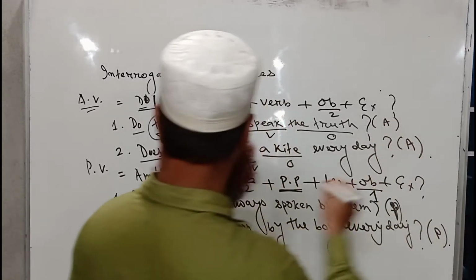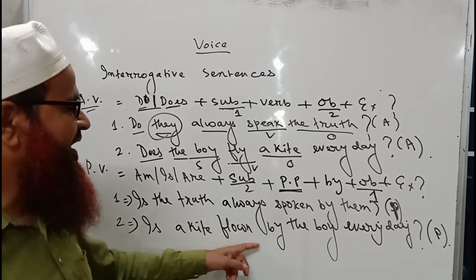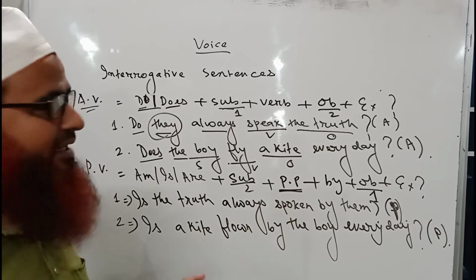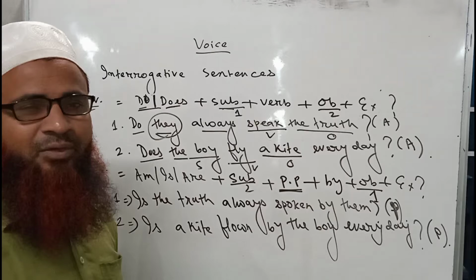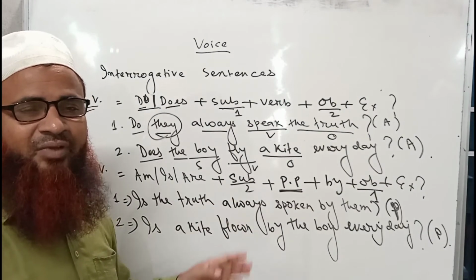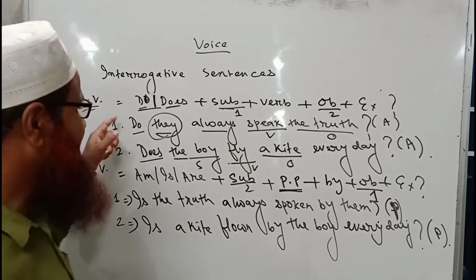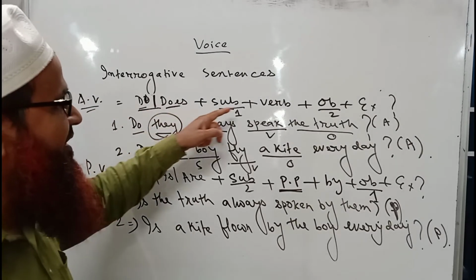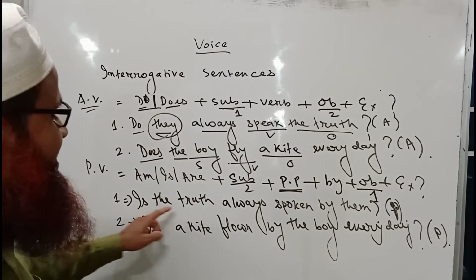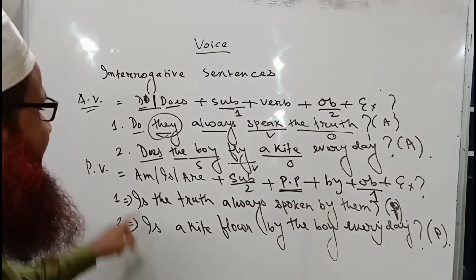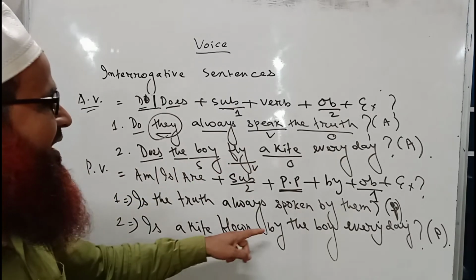Does the boy fly a kite every day? Is a kite flown by the boy every day? So here I hope you have already understood what I have told you, and I hope I have explained it very elaborately for your better understanding. So the structure is do, does, subject, verb, object, extension. Do they always speak the truth? Answer, is the truth always spoken by them? Again, does the boy fly a kite every day? Is a kite flown by the boy every day?